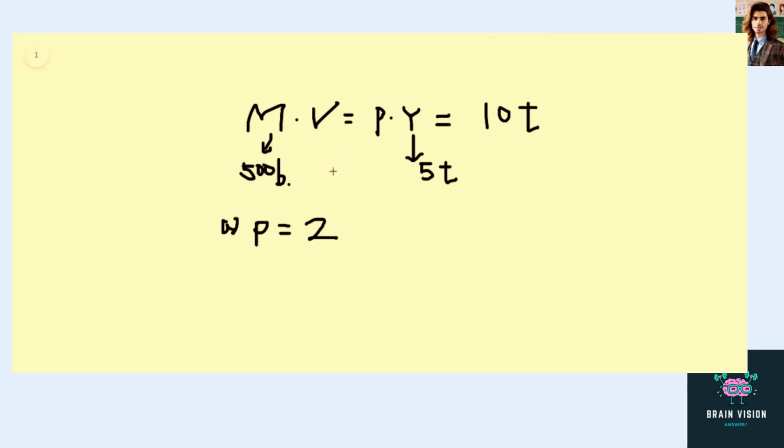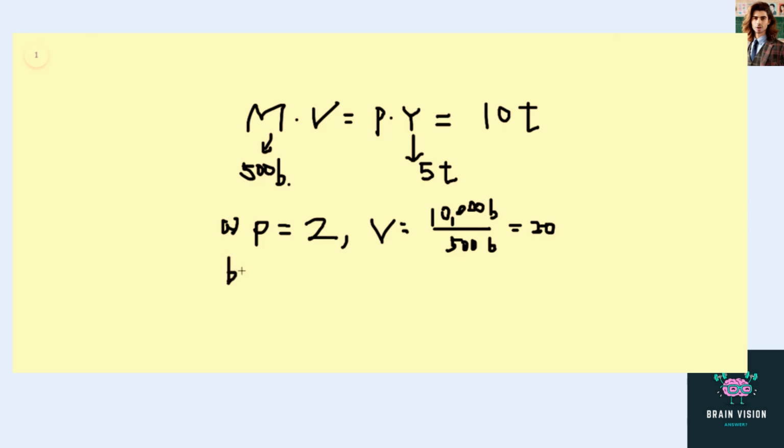V is just 10 trillion divided by 500 billion. 10 trillion is like 10,000 billion, so this divided by 500 billion is 20. So the velocity of money is 20 in this question.